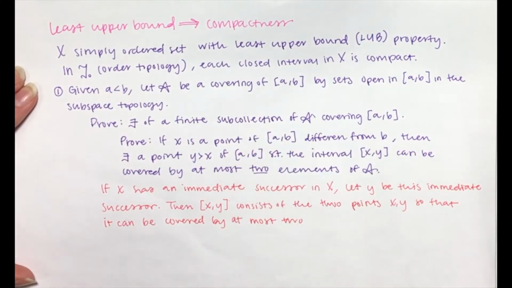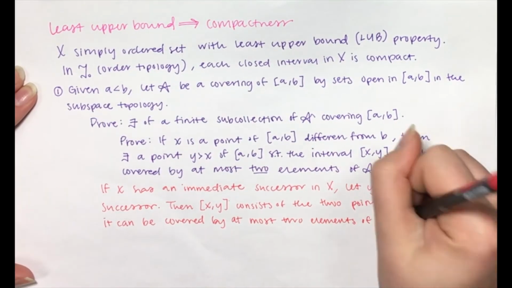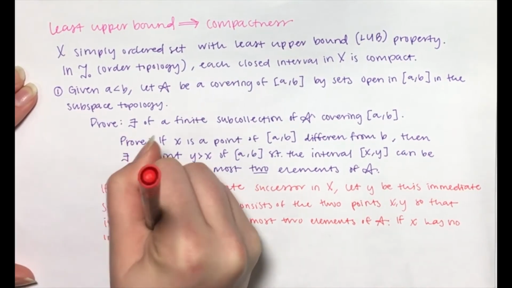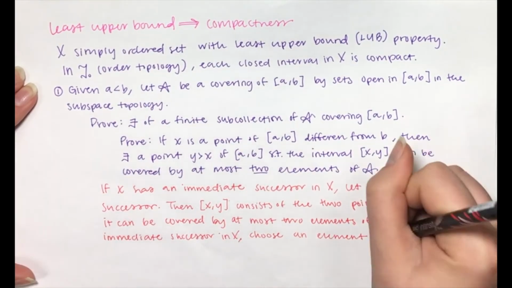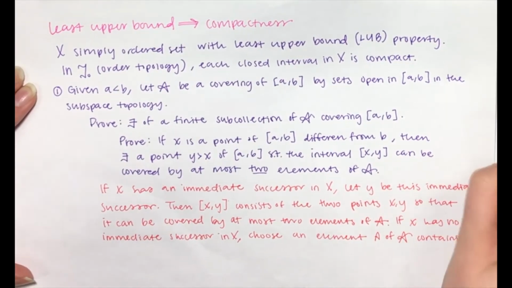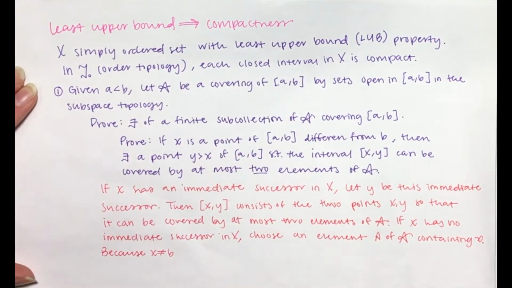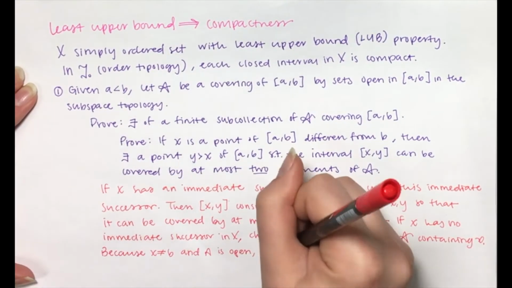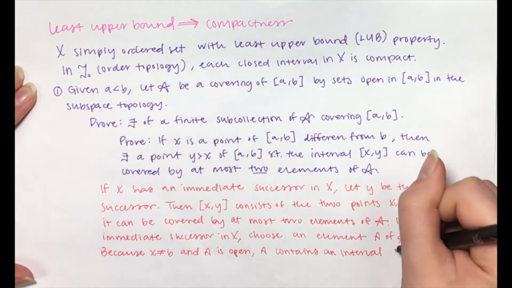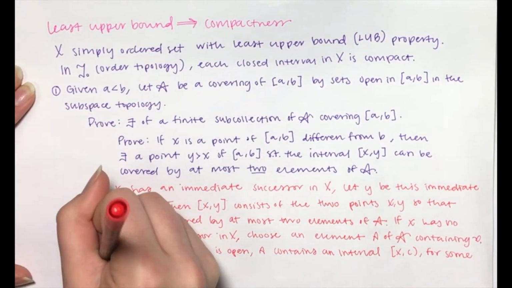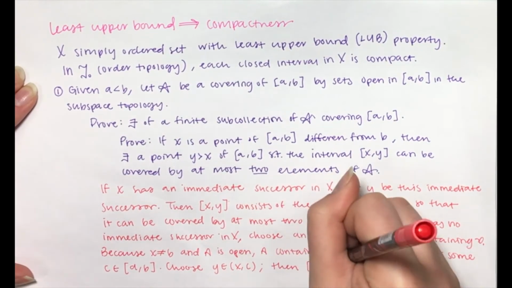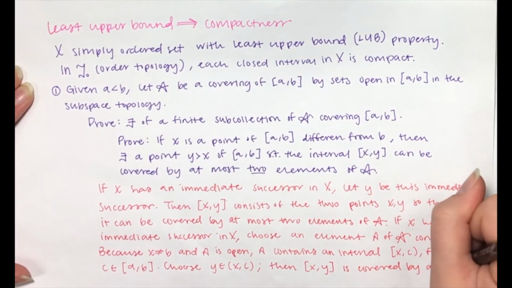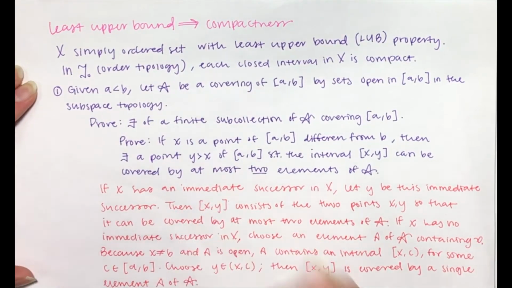If x has no immediate successor in X, choose an element A of A containing x. Because x is not equal to b and A is open, A contains an interval of the form [x, c) for some c in (x, b]. Choose a point y in (x, c), then the interval [x, y] is covered by the single element A of A.